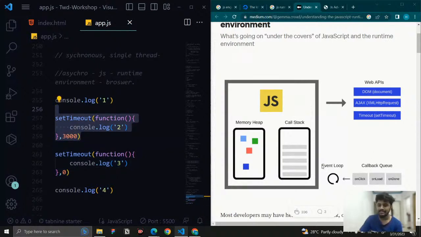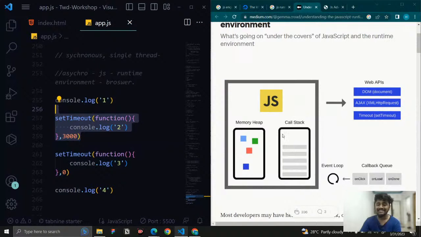And here you can see the event loop. Right now the process is completed, all the working functionality is completed, right? So the event loop is continuously looking for the call stack to become empty. Okay, remember that. The event loop is the one that allows whatever code is in our callback queue to go again to the call stack. This event loop is continuously looking for the call stack to become empty.